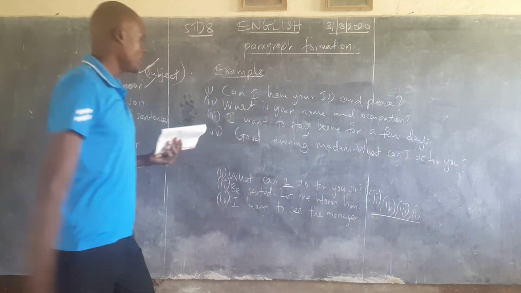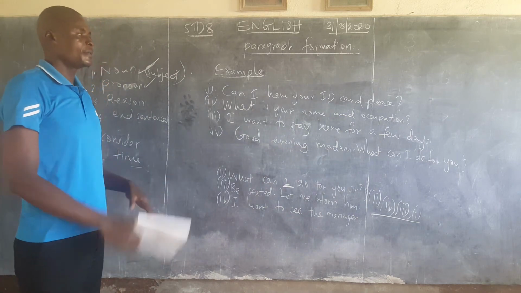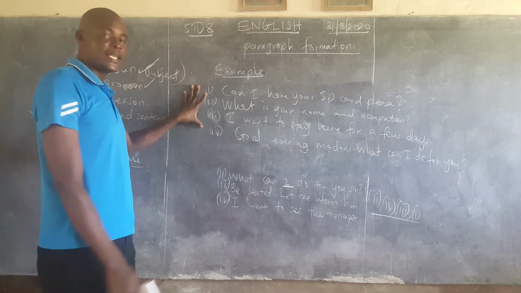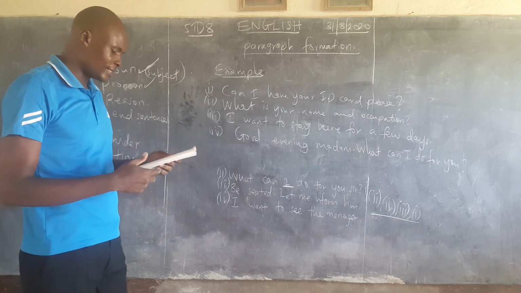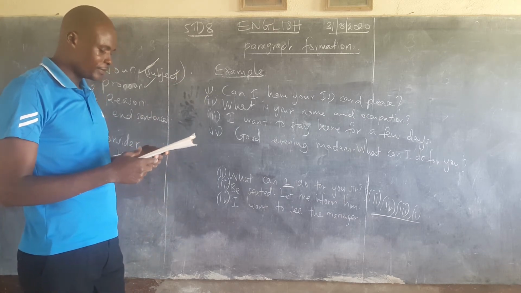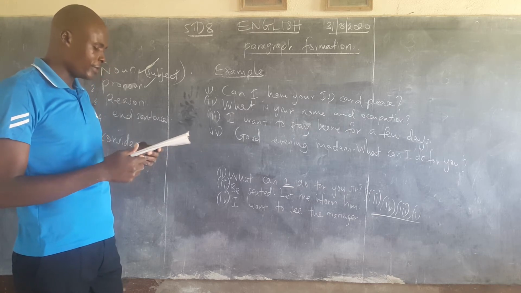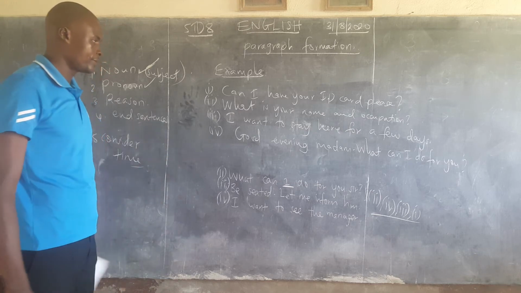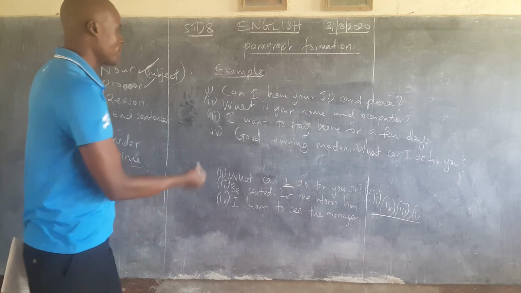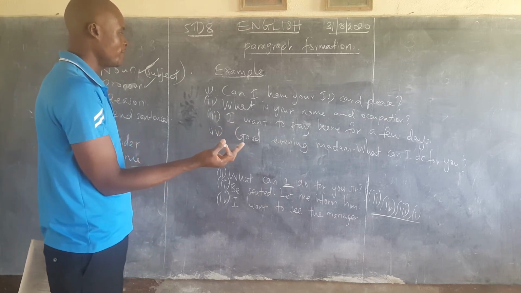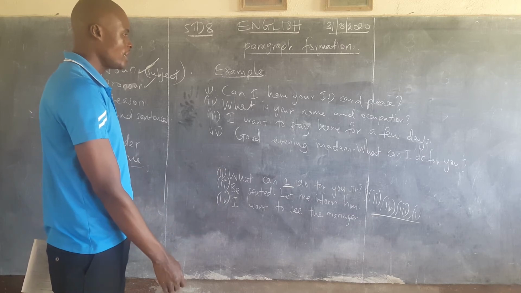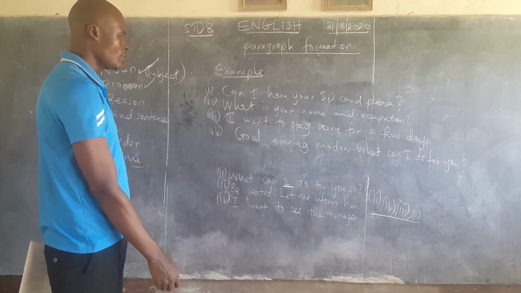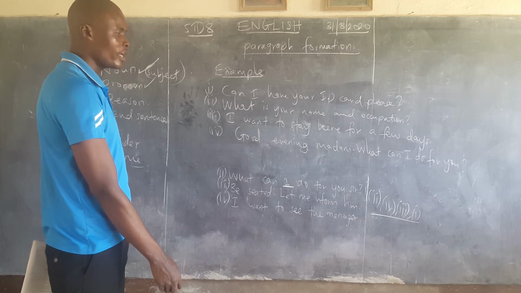So we can see, Lana, we have four sentences there. But we need to look at them keenly to see how we arrange them to give us that sentence. As you can see there, we need to identify very quickly what to begin with. Look at them. Can I have your ID card, please? What is your name and occupation? I want to stay here for a few days. Good evening, madam. What can I do for you?